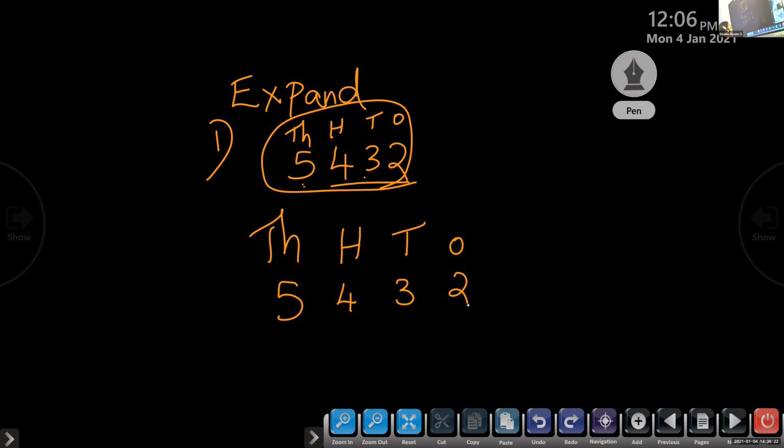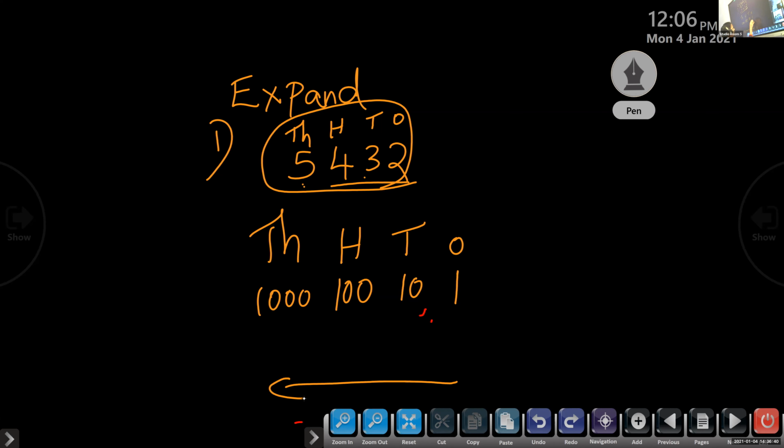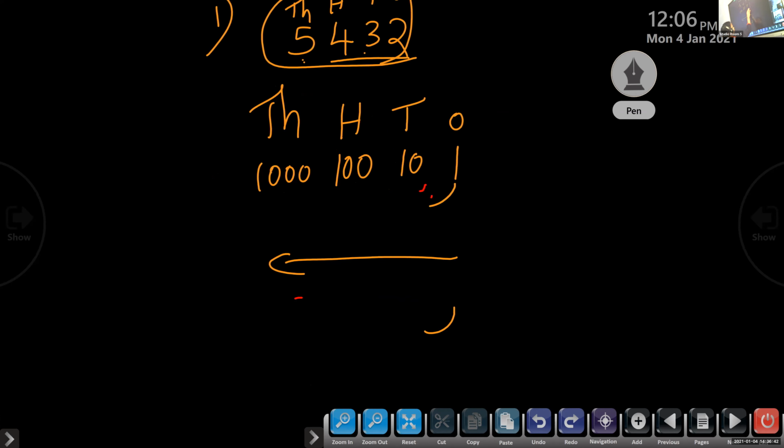So children, here instead of writing this number, I will write ones, 10, 100, 1,000. In this place value chart, if you are moving from right to left, how will you get 1 into 10? Do we have to multiply or divide?